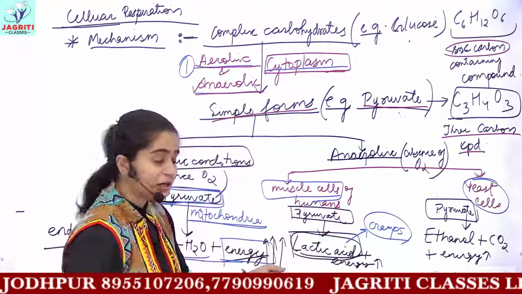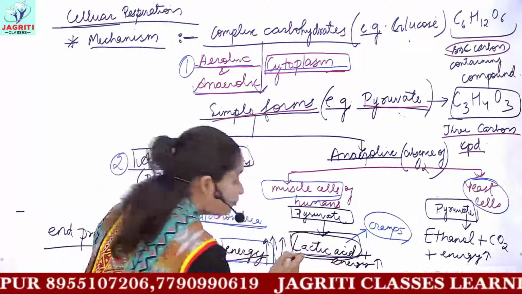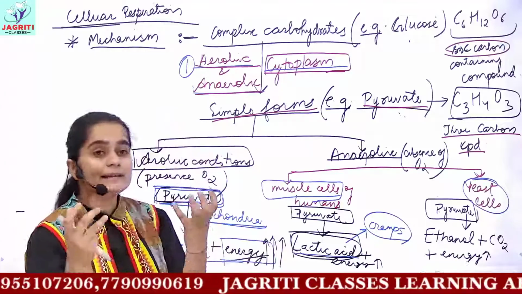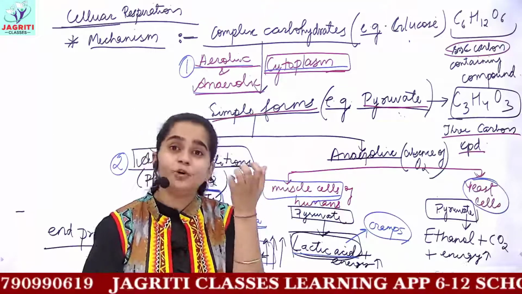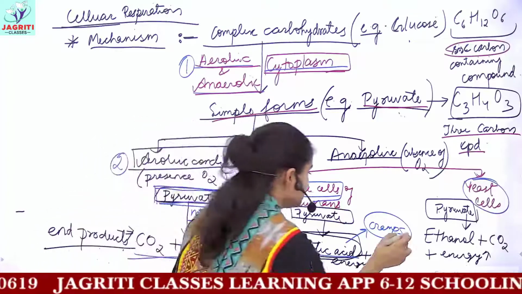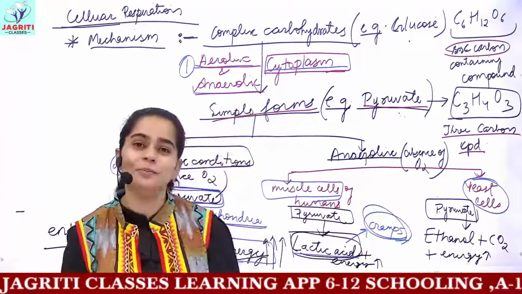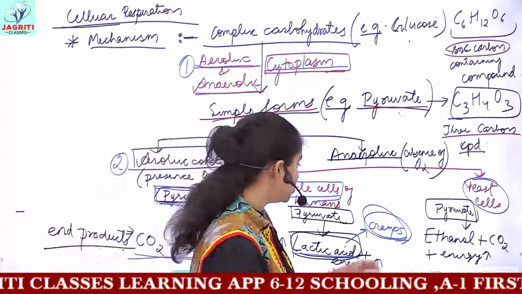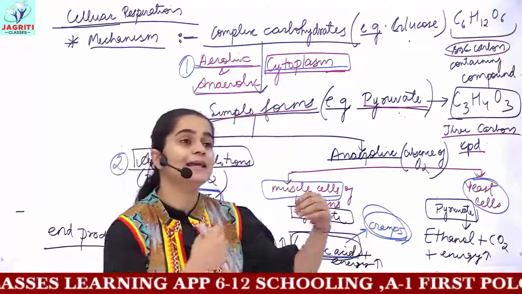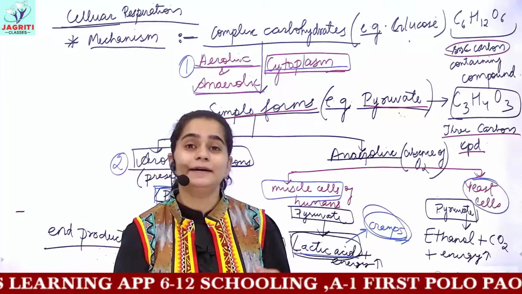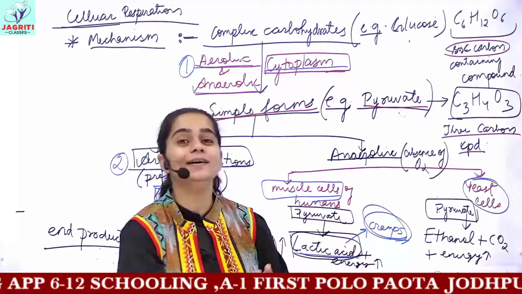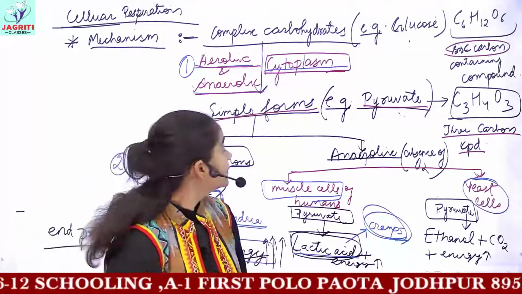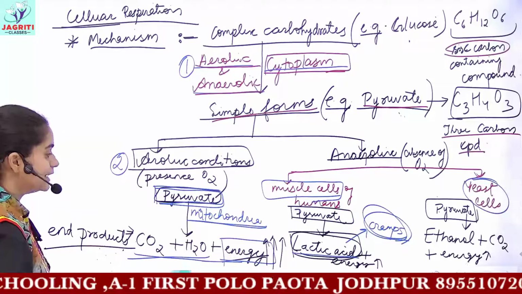In anaerobic condition, the pyruvate breaks down to form lactic acid. This lactic acid gets accumulated in your muscle cells and stops them from functioning or contracting, which produces painful cramps in your muscles. So it is advised that before performing any sudden activity, you should warm up and then perform the desired activity. So this is an account of cellular respiration.